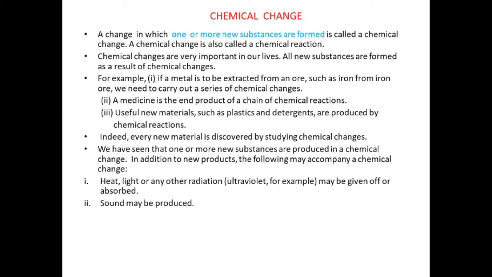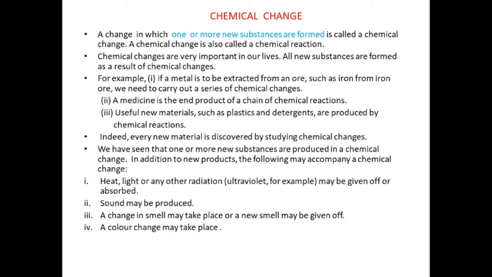Sound may be produced. This is another feature of chemical reaction. A change in smell may take place, or a new smell may be given off. That is also due to a chemical reaction. The fourth feature is that a color change may also take place. The fifth one is that a gas may be formed. So these are the five features from which we can say that a chemical reaction may have occurred.